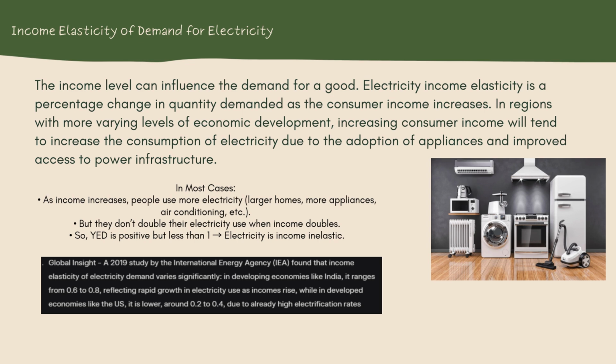According to a 2019 study by the International Energy Agency (IEA), in developing countries like India, income elasticity of electricity demand is higher, ranging from 0.8 to 0.9, because access to electricity and appliances is still expanding rapidly. In developed countries like the United States, the range is lower, between 0.2 and 0.4, because most households already have a high level of electrification and appliances.